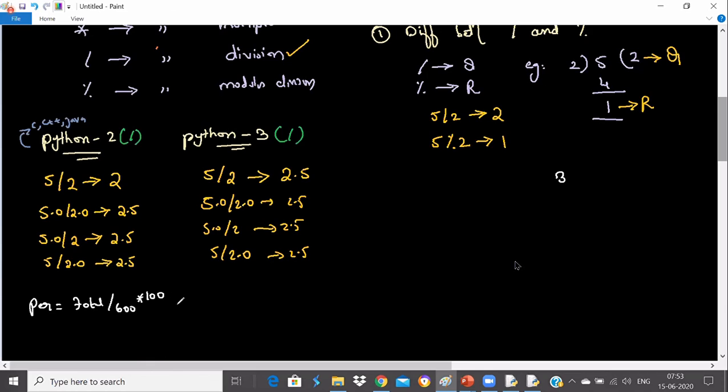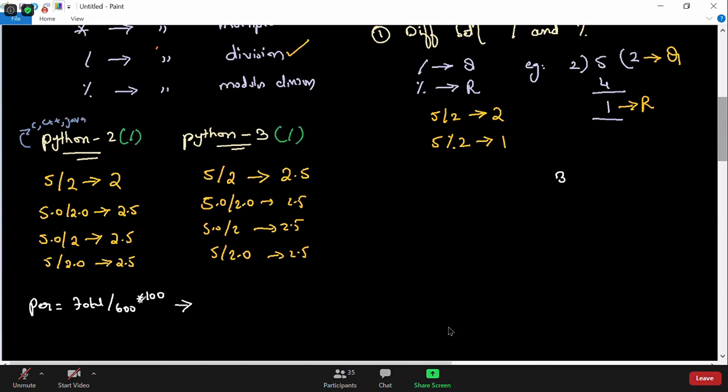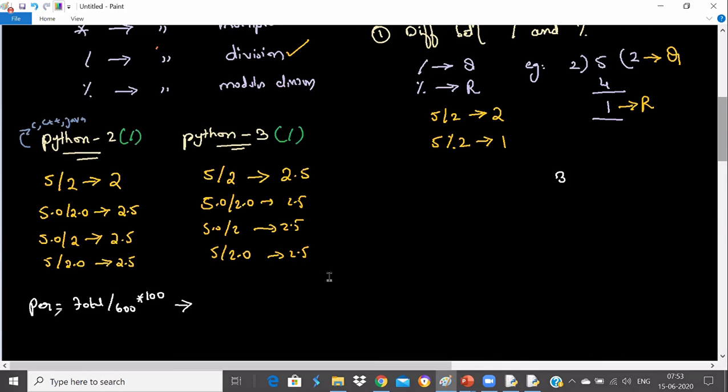Tell me what will be the result in C, C++, Java and Python 2 if you write a formula for calculating the percentage? It depends on the total. Suppose I have given the total as 300, with 6 subjects.